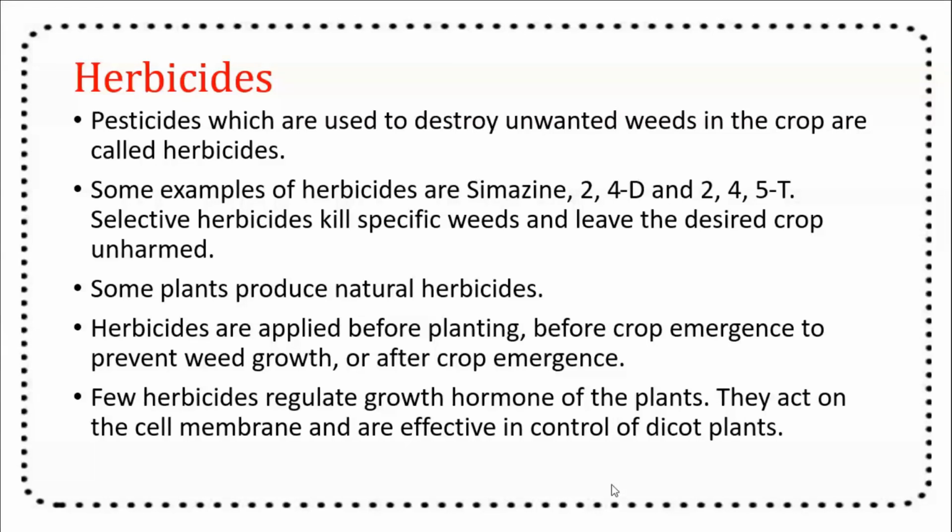A few herbicides regulate the growth hormone of the plants. They act on the cell membrane and are effective in control of dicot plants. The 2,4-dichlorophenoxyacetic acid is a synthetic auxin herbicide. The structure of 2,4-dichlorophenoxyacetic acid.